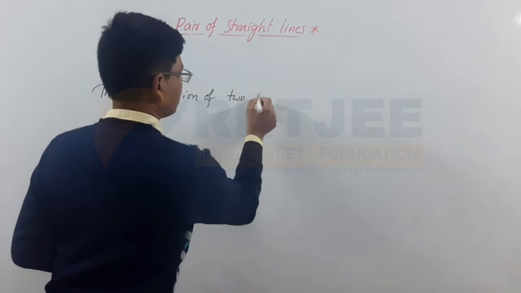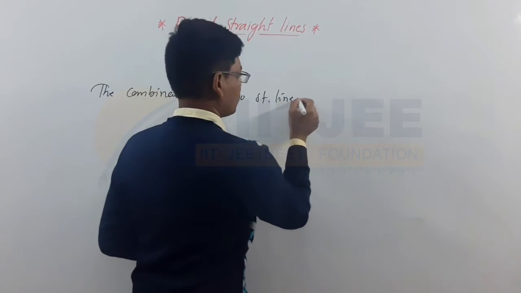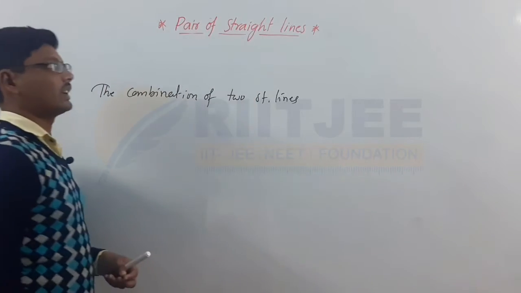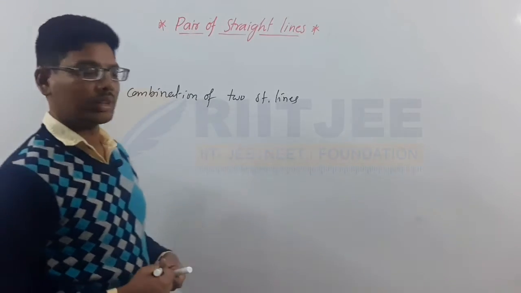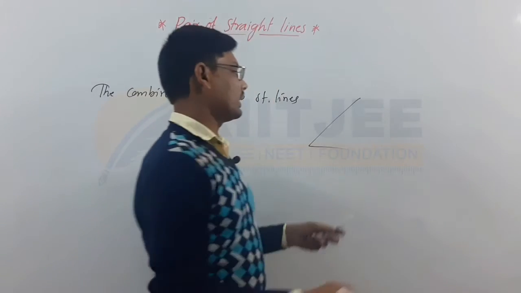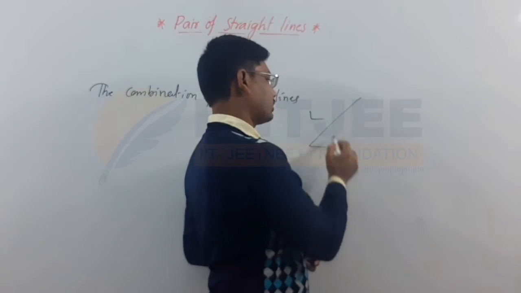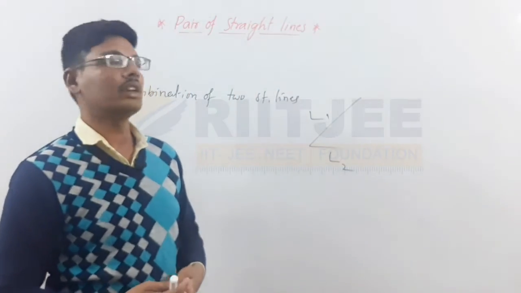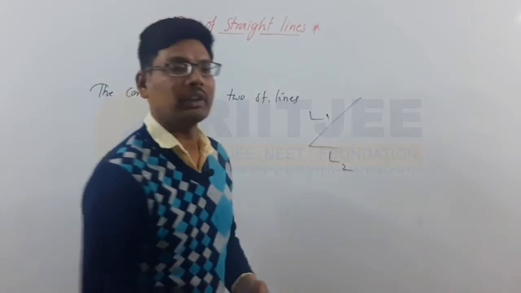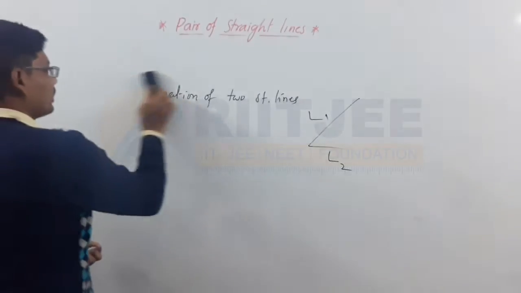This is one straight line and this is one more straight line, L1 and L2. We are going to discuss the relation and concepts between two straight lines here.